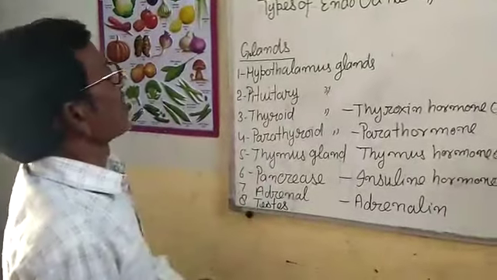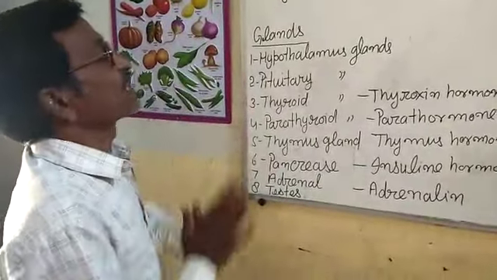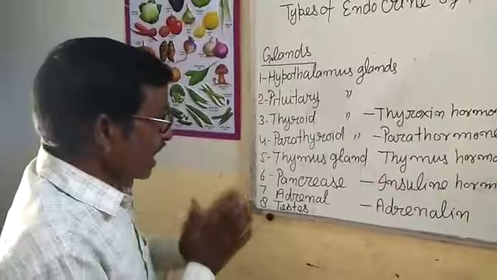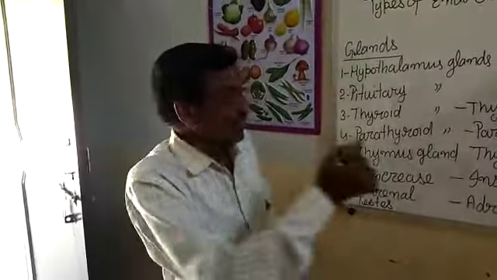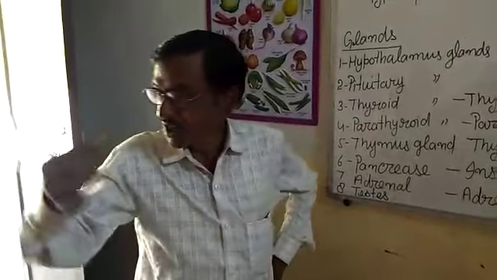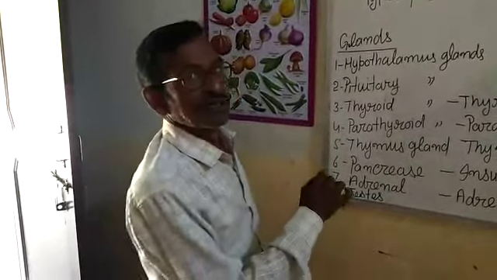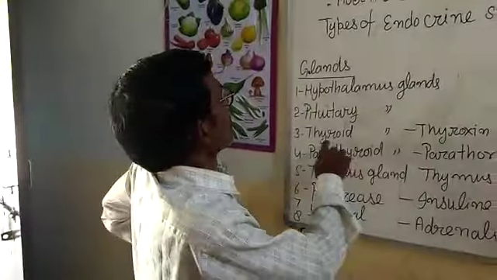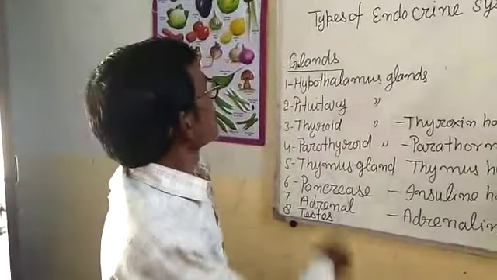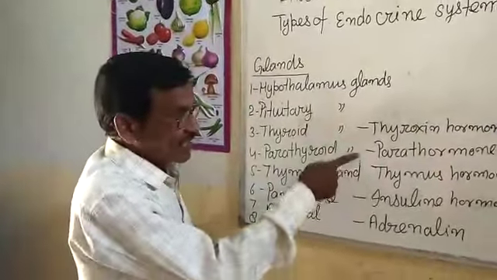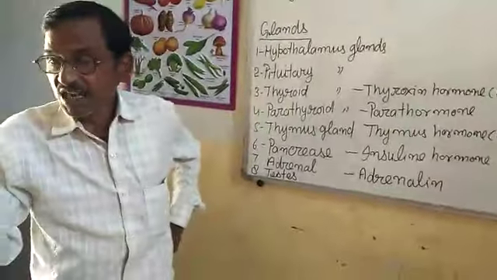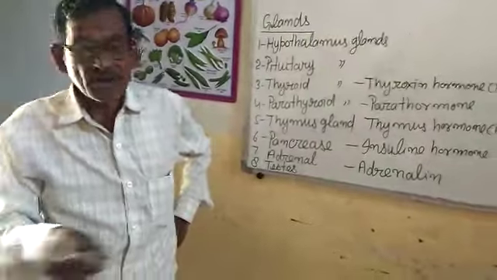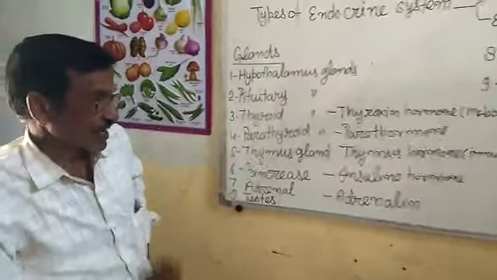Now the third gland, the thyroid gland. The thyroid gland is found attached to the windpipe or trachea. The thyroid gland secretes the thyroxine hormone, and thyroxine hormone controls the metabolism of fat, protein and carbohydrate.